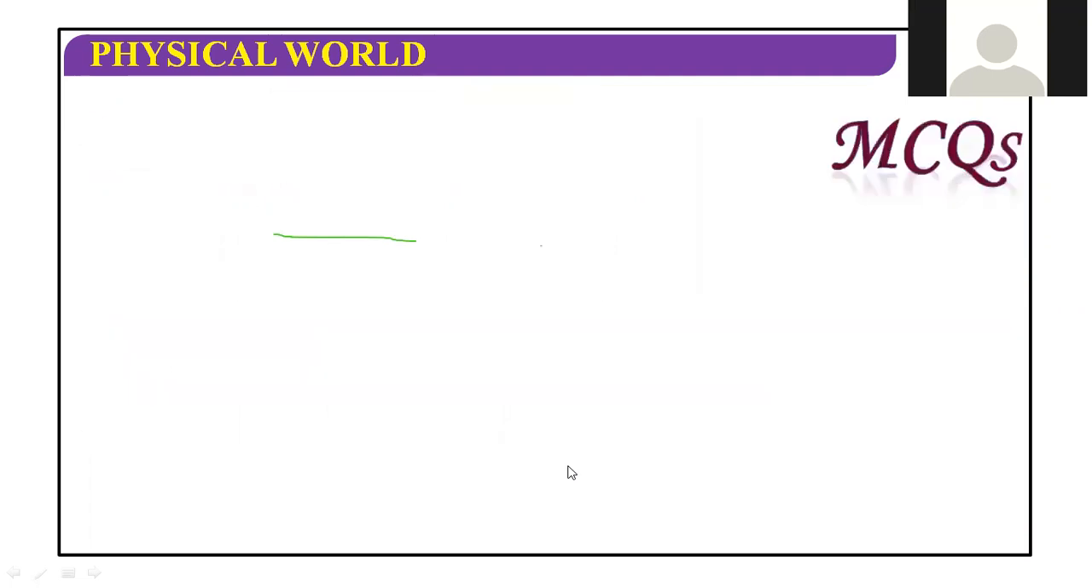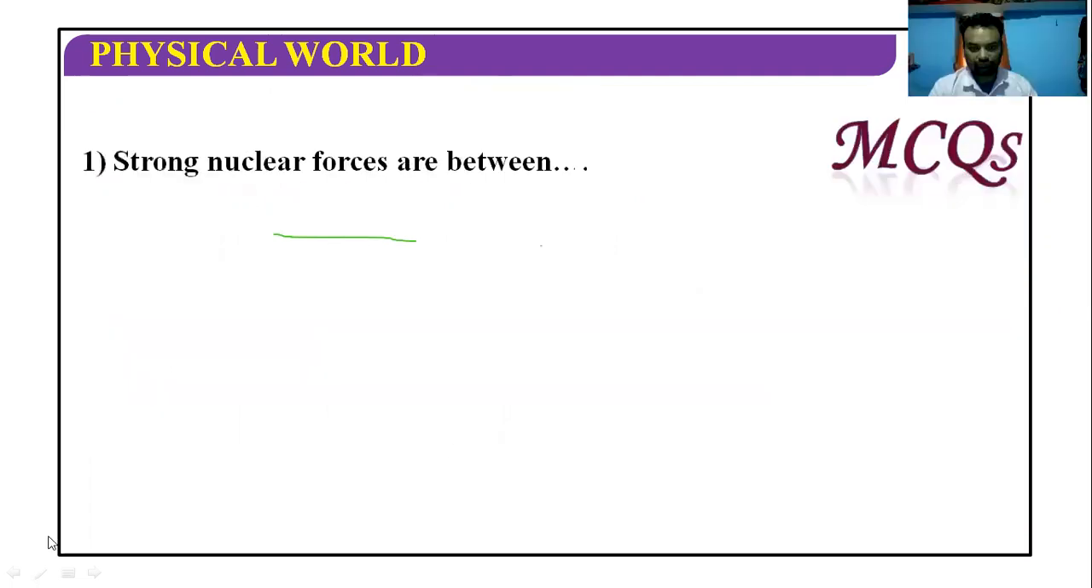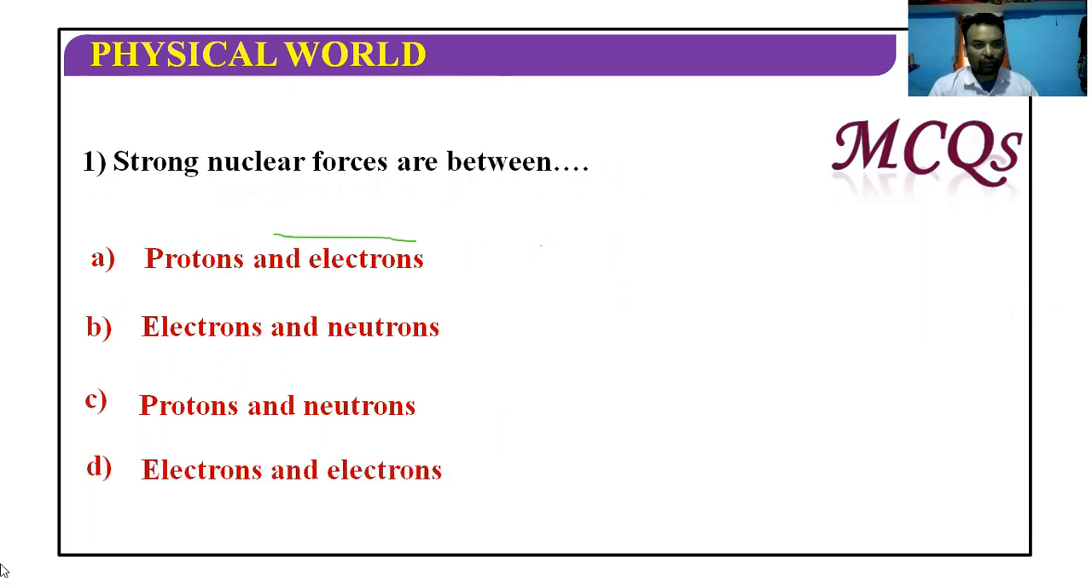Now to the next property. But before that, let us take one question. Strong nuclear forces are between: proton and electrons, electrons and neutrons, proton and neutrons, or electron and neutron? Proton and electron is not possible, because electrons are not part of the nucleus. Electron and neutron, again, this is wrong. Proton and neutron, yes, this is the right answer, because they are part of the nucleus.